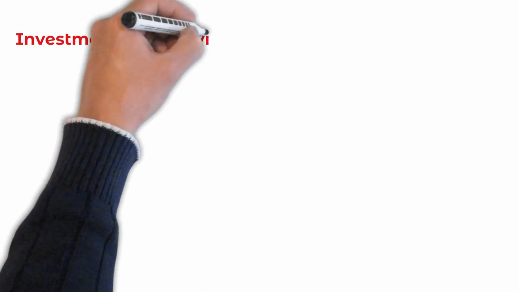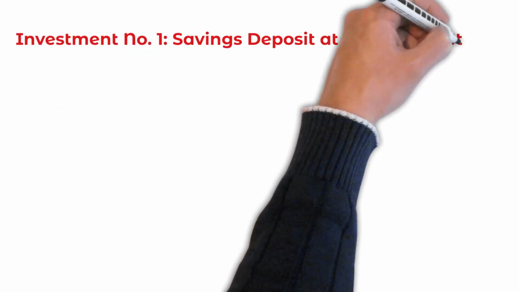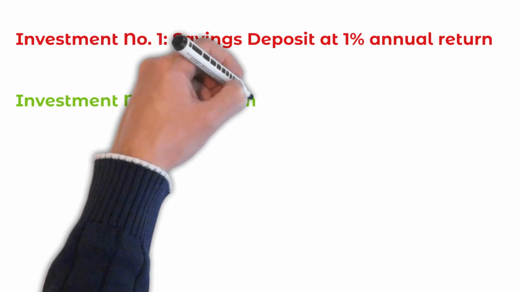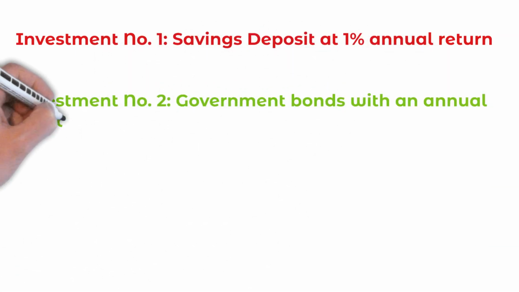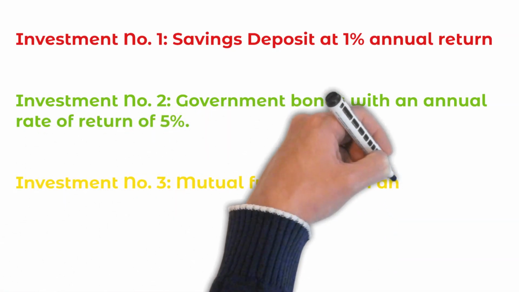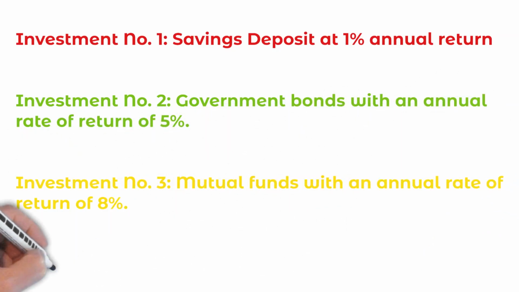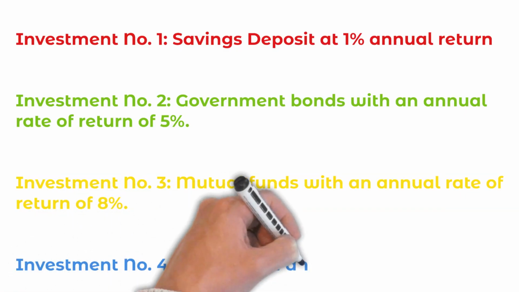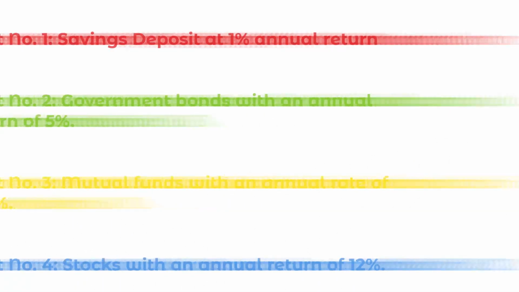To better understand this rule, let's look at the following scenarios. Investment number 1, savings deposit at 1% annual return. Investment number 2, government bonds with an annual rate of return of 5%. Investment number 3, mutual funds with an annual rate of return of 8%. Investment number 4, stocks with an annual return of 12%.